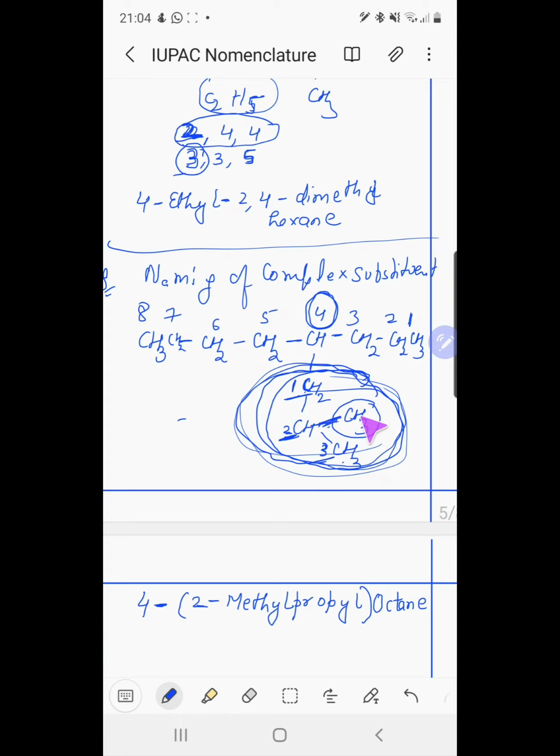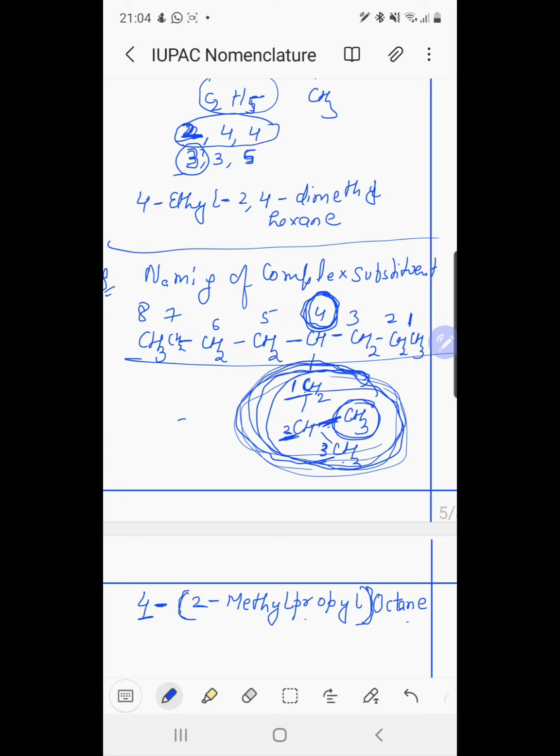At second position we have a methyl group, so we always write the substituent in a bracket. At the 4th position we write the locant, 4, then hyphen, then we start with the bracket. We have second position, methyl, 2-methylpropyl, then bracket close. This is for the octane compound.